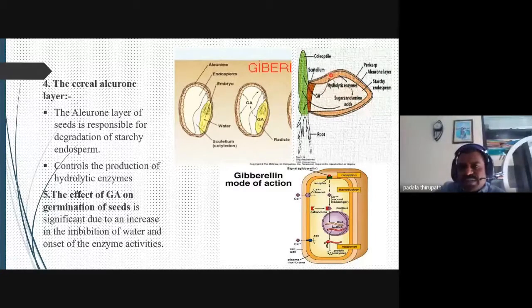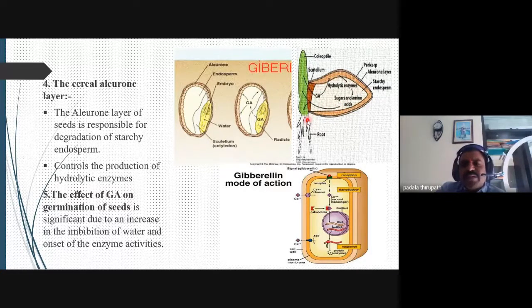You observe in this slide how this seed is going to germinate. At the time of seed germination, gibberellic acid activates the amylase enzyme, then automatically the starch is converted into sugars, and the sugars and amino acids are responsible for the germination of the seed.